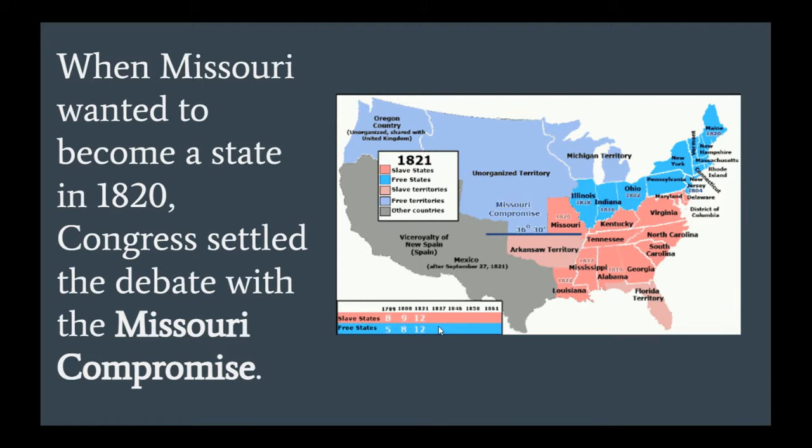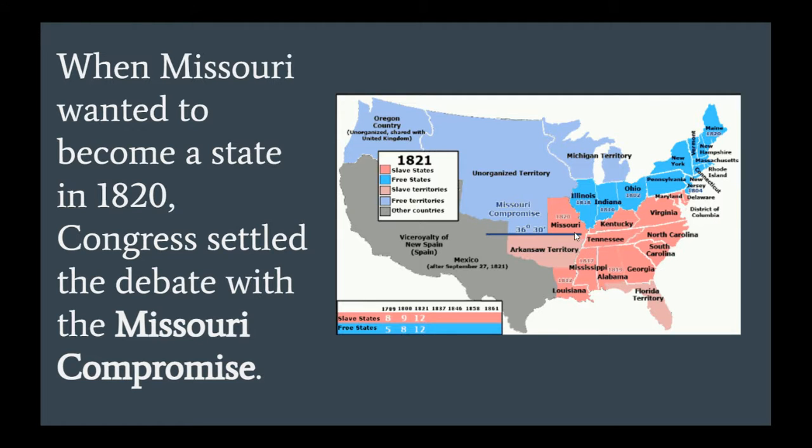When Missouri wanted to become a state in 1820, Congress, remember that's the group of people that make the laws for the federal or national government, settled the debate with the Missouri Compromise. This compromise made people that were abolitionists feel like they got something, and it made people who were pro-slavery feel like they got something. With the Missouri Compromise in 1820, Missouri is allowed to become a slave state, so slavery is allowed in the state of Missouri.